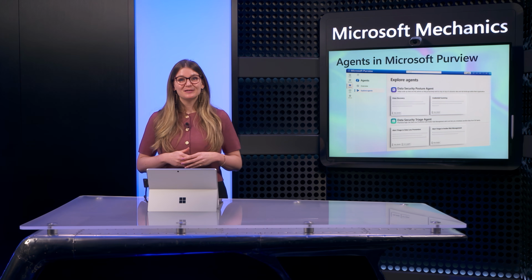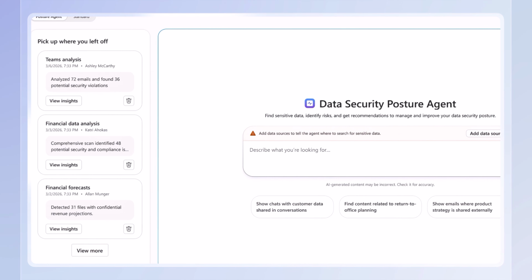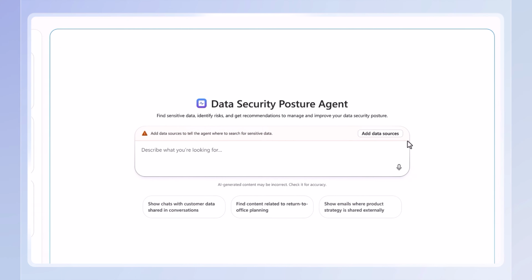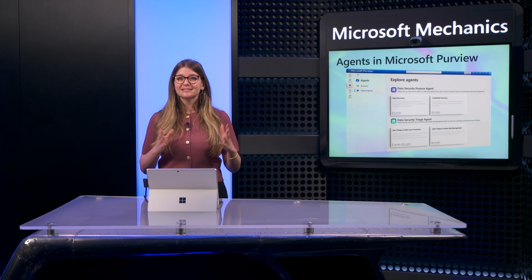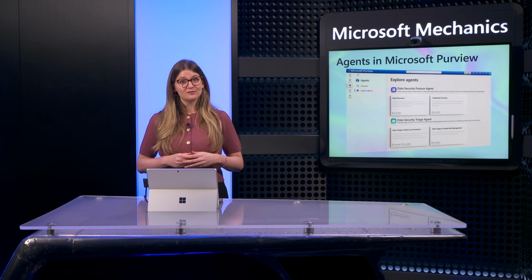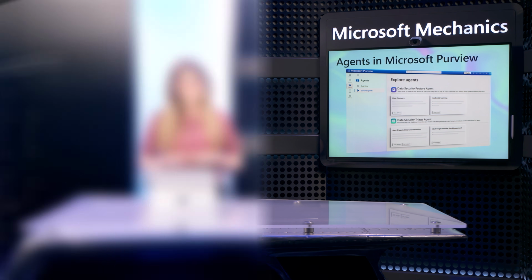Next, our Data Security Posture Agent helps us to go further by uncovering nested insights for specific users, groups, or sites. And it lets you stay ahead of data risk by finding sensitive data across your estate through natural language discovery. It uses large language models for contextual analysis, and beyond simple keywords or classifiers, it identifies real risk based on the purpose and context of content, which is often deeply hidden within files, and it also recommends actions.